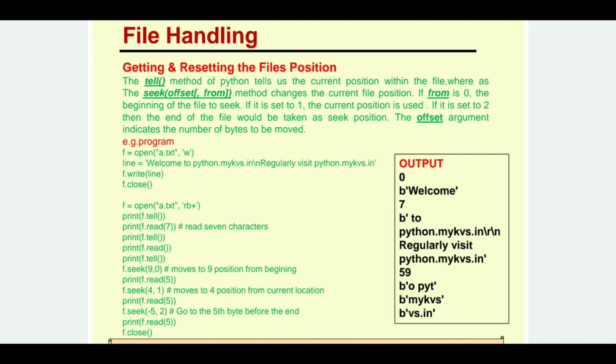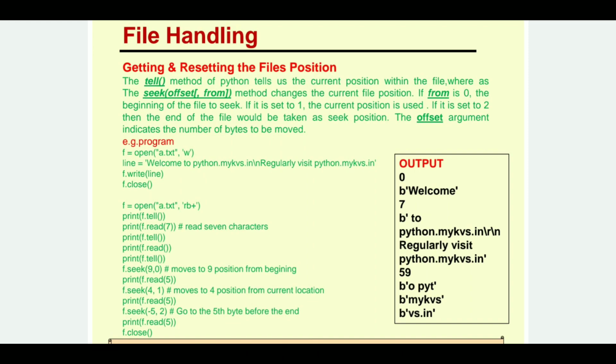Next we print f.read(7), that means from the same file pointer at byte number 0, read a total of 7 bytes. So it reads 7 characters. You can see the 7 characters are the word welcome. You can check the output. It is written with b initially because it indicates a binary file. So we have the 7 characters printed as welcome.